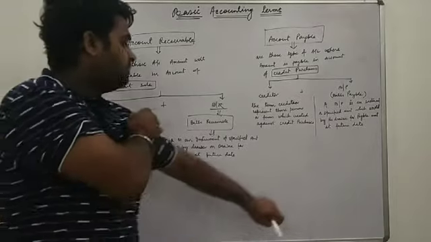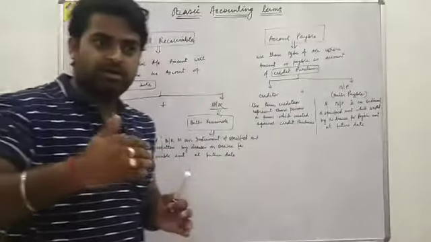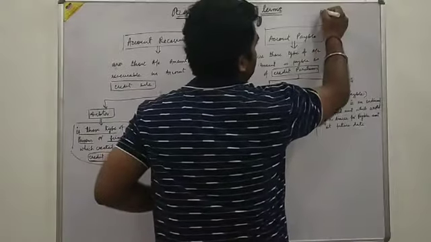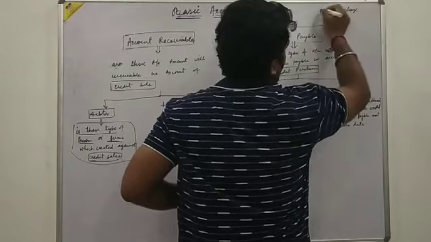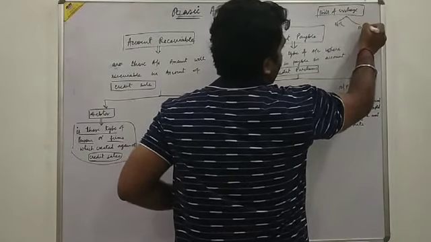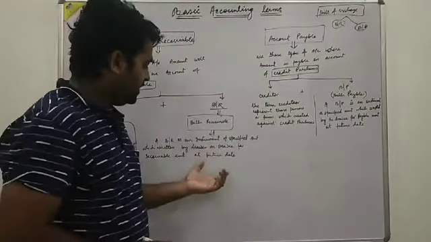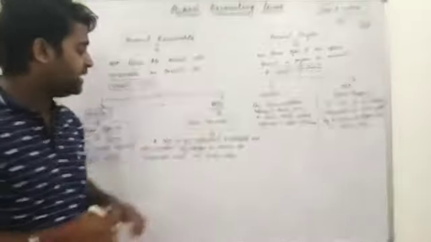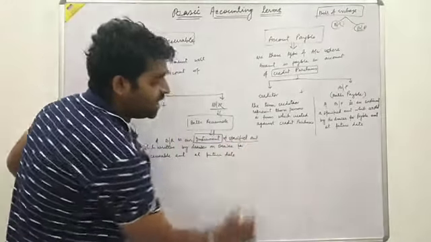Bills receivable is a technical term. It is one chapter in your books, that is bills of exchange. Under this chapter we will understand BR and BP, bills receivable and bills payable. For the time being we understand the meaning of BR. A BR is an instrument of a specified amount.